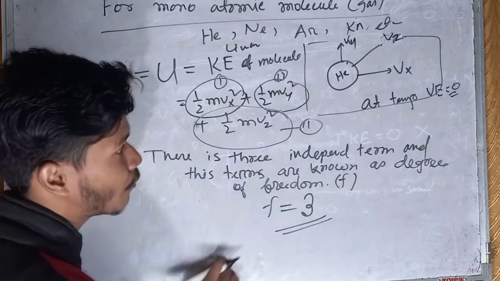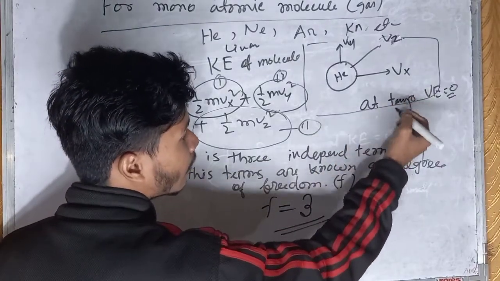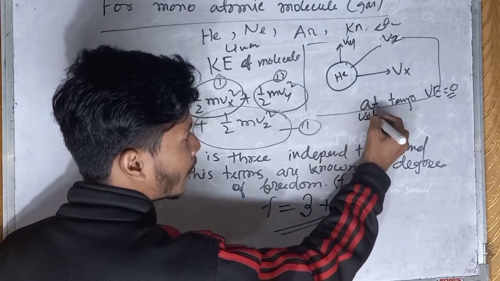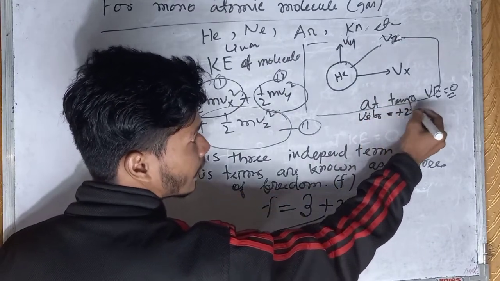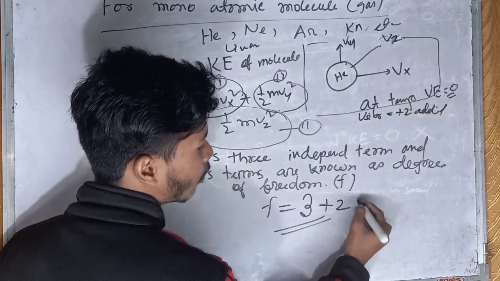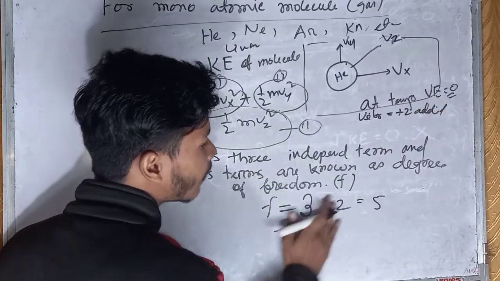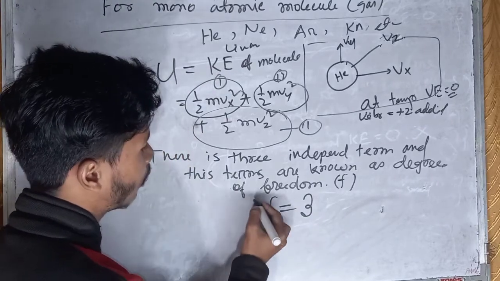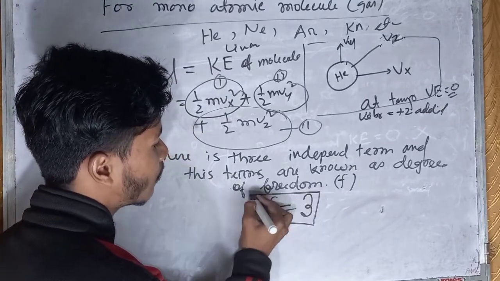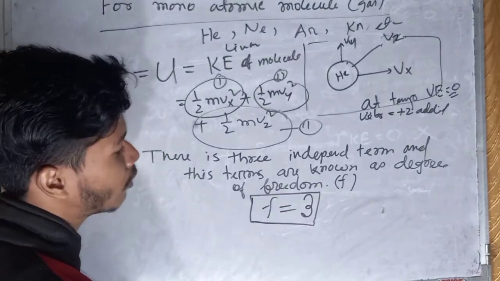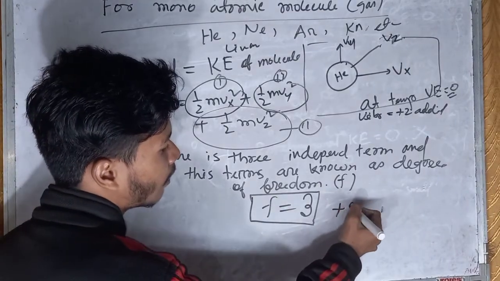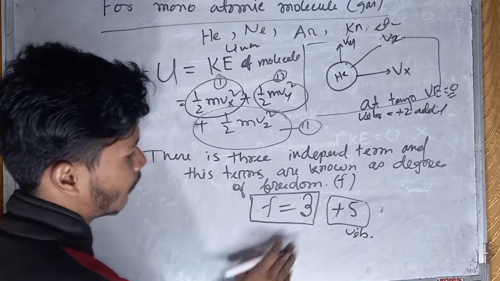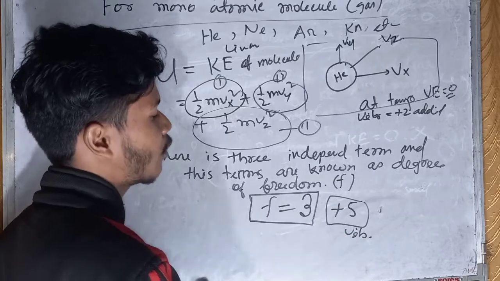If you include the high temperature, then for vibration an additional 2 is added, and the degree of freedom is 5. If we neglect vibration, the degree of freedom is 3, and if we include vibration at high temperature, it is 5.